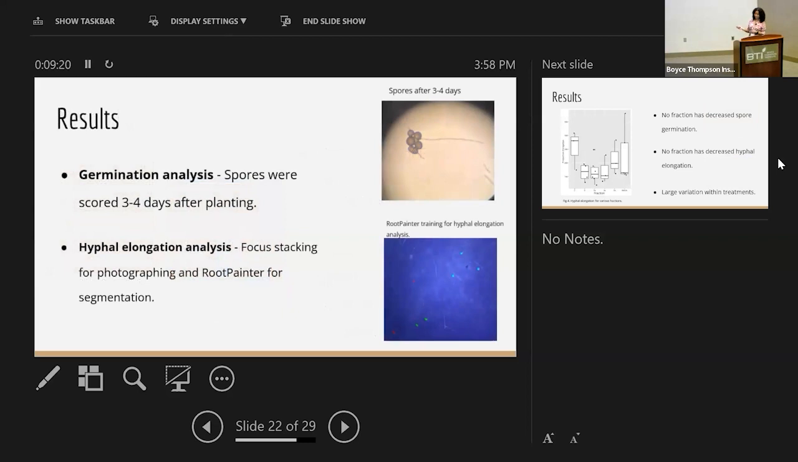And so like the first experiment, we scored the germination of the spores about 3 to 4 days after we had planted them. And we also did hyphal elongation analysis using the software RootPainter. And that's actually an image of when we were training the model, because you have to train the model first in order to recognize the spores and the hyphae so that we could have that be an automated process.